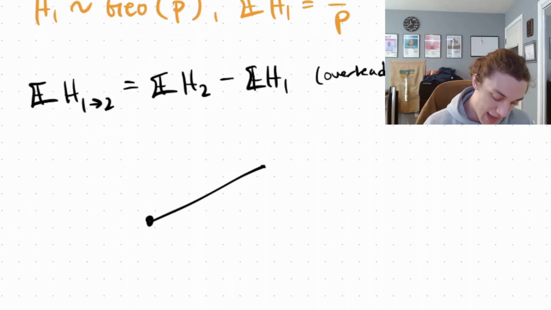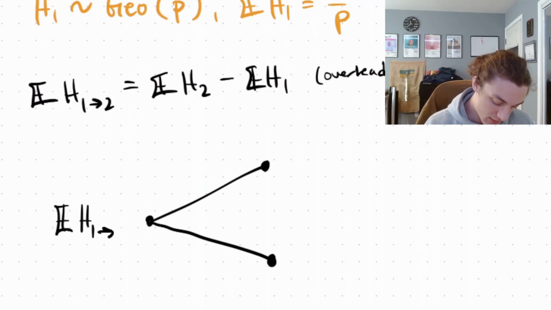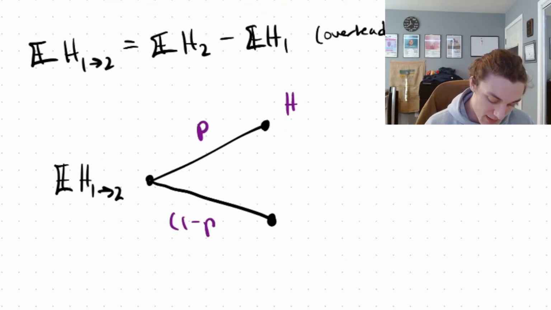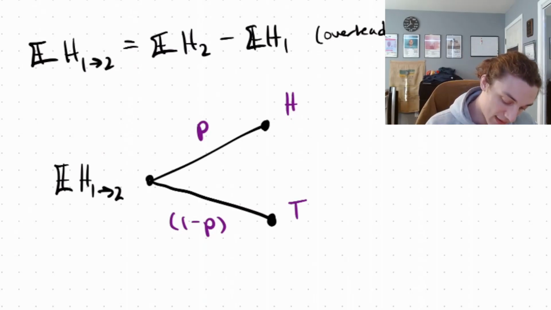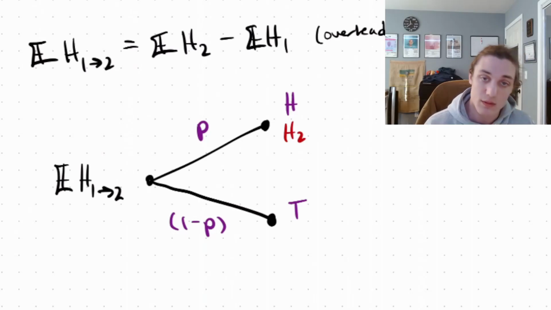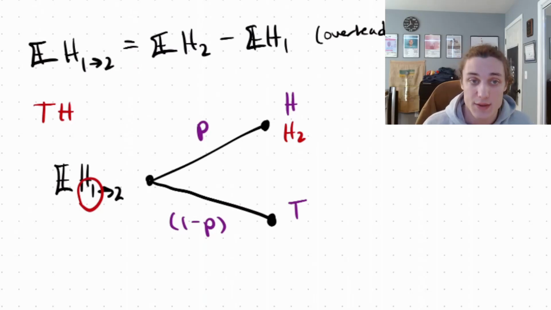So now we're starting at H1. We are looking to go from H1 to H2. Well, we know we can either throw a heads with probability P or a tails with probability 1 minus P. Now we can ask ourselves, what is H2? Well, we're given that we're already at H1. So essentially, we've thrown coins and we've gotten a heads before this.